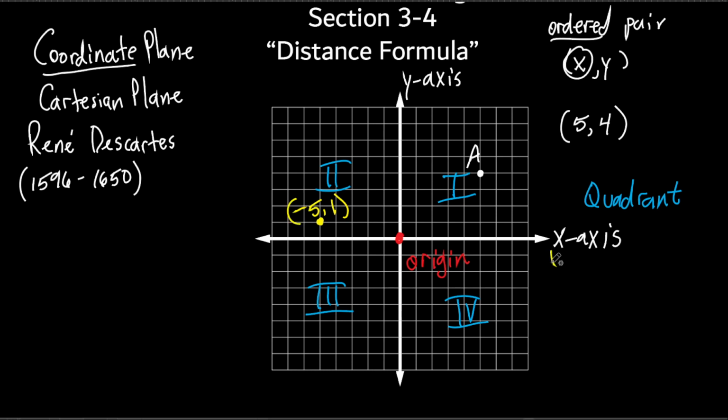So I should have done this. If you go to the right, it's positive. If you go to the left, it's negative. If you go up on the y-axis, it's positive. If you go down on the y-axis, it's negative.